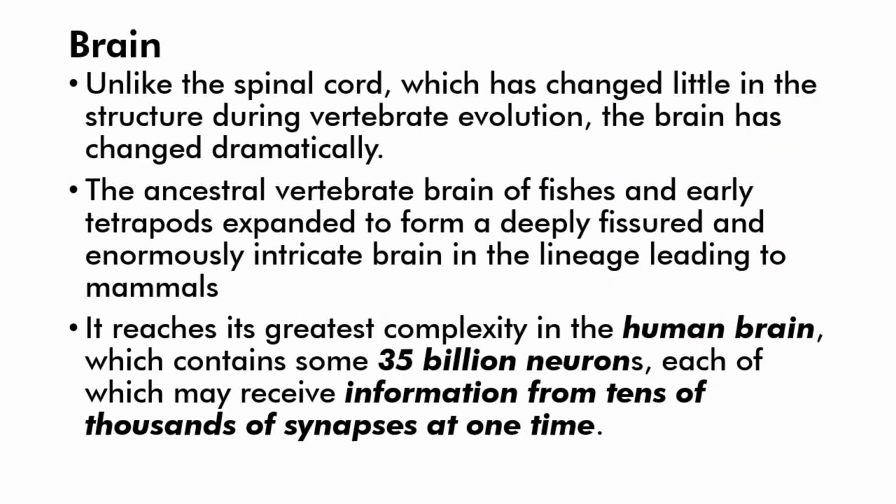Unlike the spinal cord, which has changed little in structure during vertebrate evolution, the brain has changed dramatically. The ancestral vertebrate brain of fishes and early tetrapods expanded to form a deeply fissured and enormously intricate brain in the lineage leading to mammals. It reaches its greatest complexity in the human brain, which contains some 35 billion neurons, each of which may receive information from tens of thousands of synapses at one time.